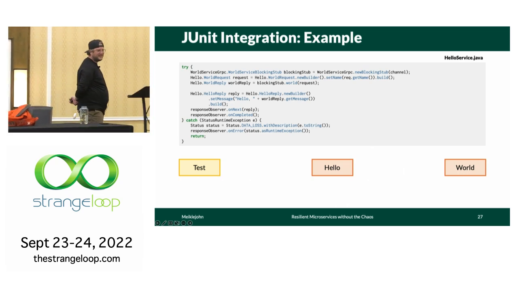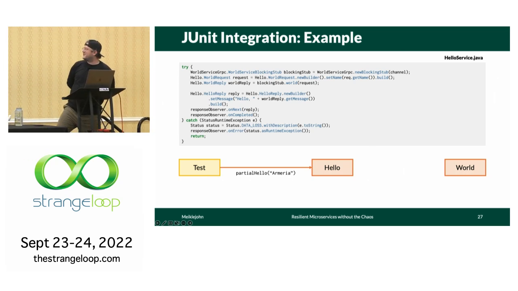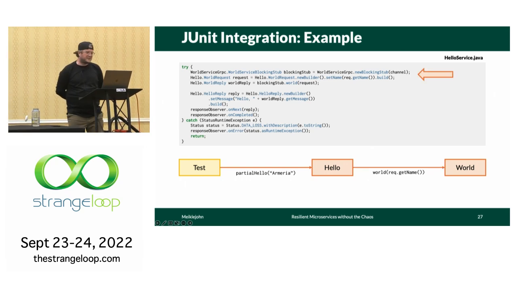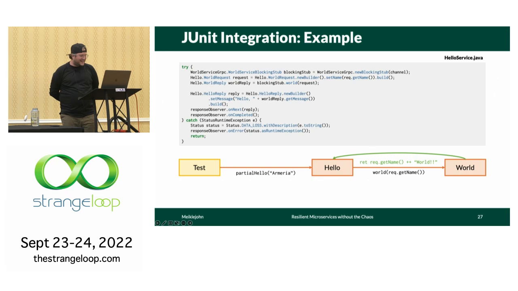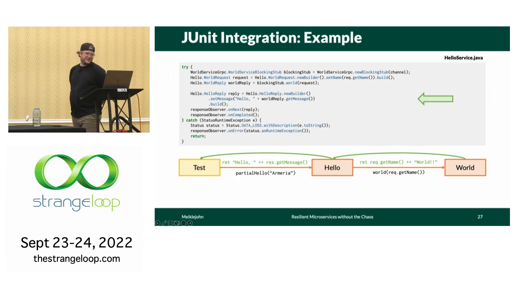And then they'll respond. So first, the test issues a call to the hello service using the partial hello endpoint. That string is then sent to the world service. The world service just takes that string and echoes it back with world appended, and then our hello service prepends hello back and returns that to the end user.